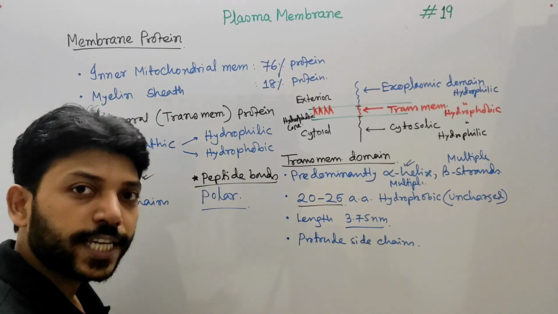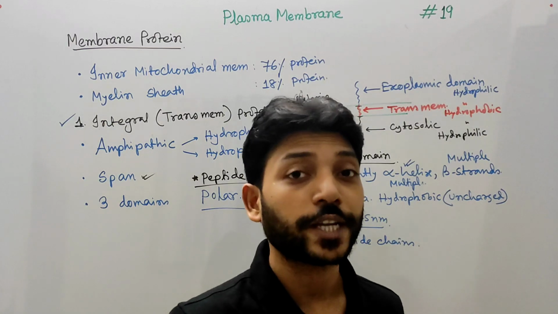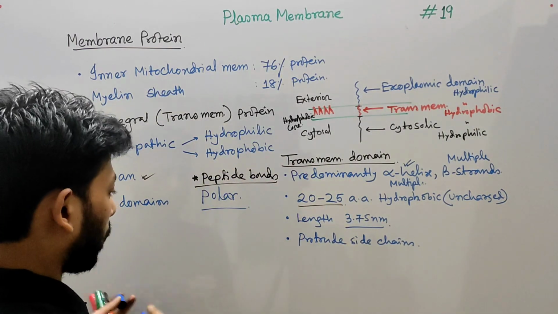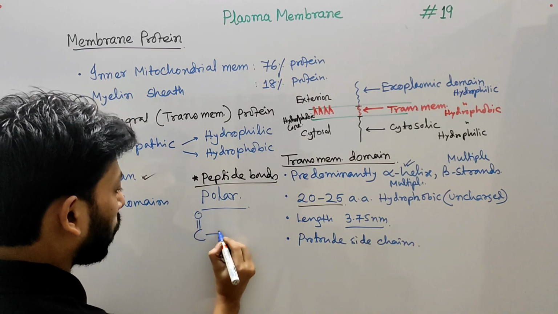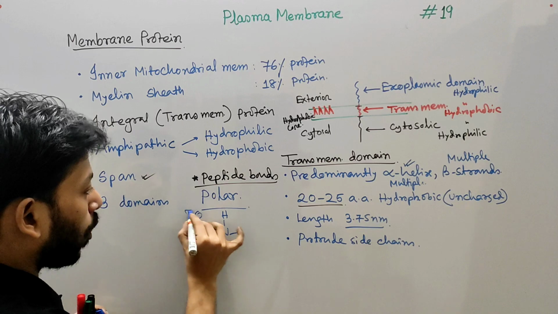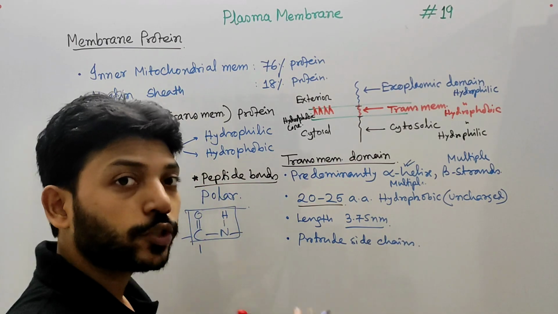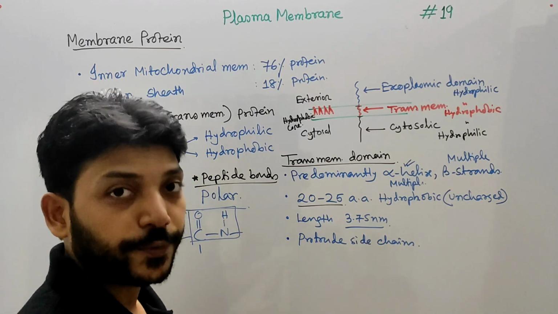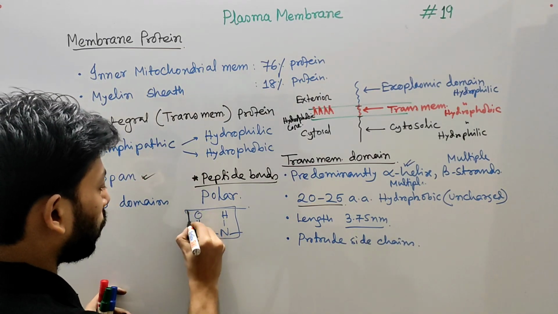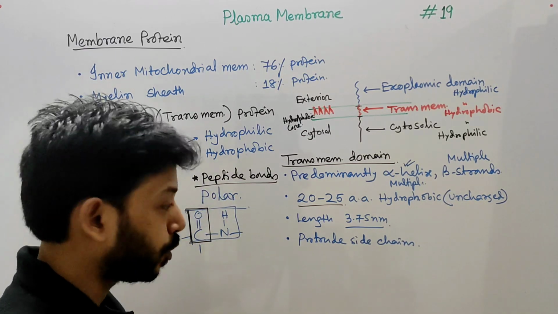That means hydrophilic, and this portion is hydrophobic, so that will create a problem. It has been found that the peptide bond, C double bond O, NH, makes hydrogen bonds with another peptide bond to seal the polar nature of the carbonyl group.